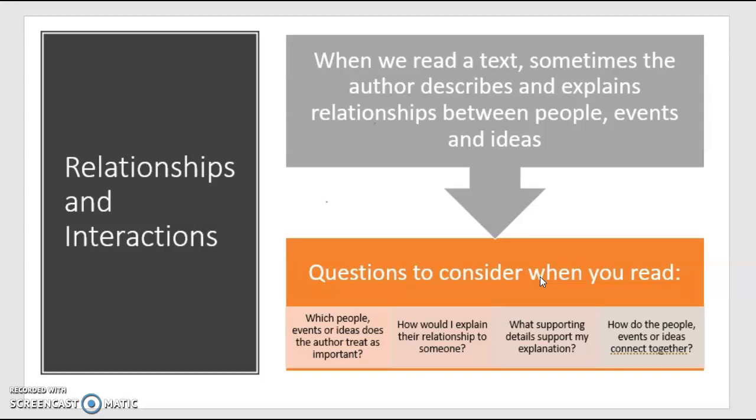So remember, it's always about going back to the text and finding evidence to support what you're thinking, what relationships or interactions you thought were important. And then another question to consider is, how do the people, events, or ideas connect together? This one for me kind of goes hand in hand with the first one over here, and I'll explain that a little bit more later. So today, as we're reading, I want you to keep in mind these questions that we just went over. This will help you to pick out the relationships and interactions you're going to read about.